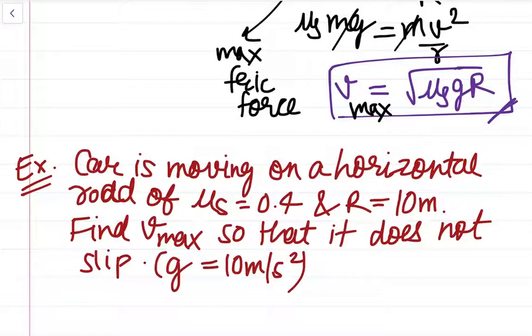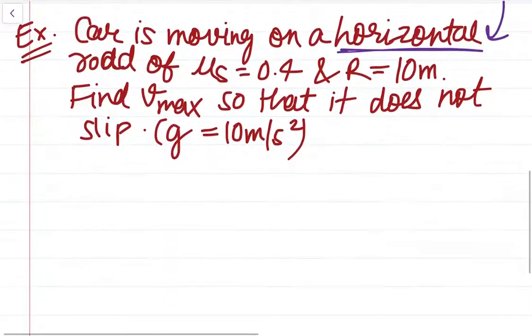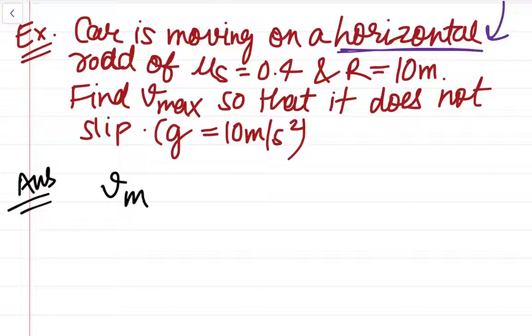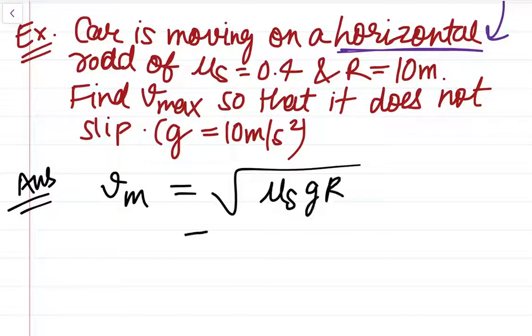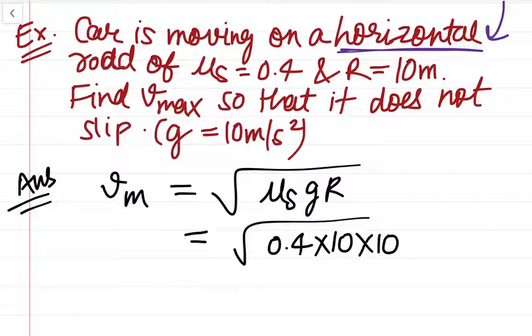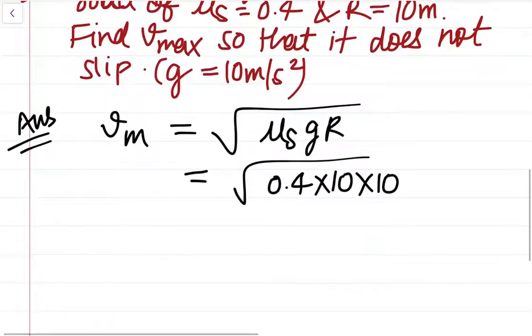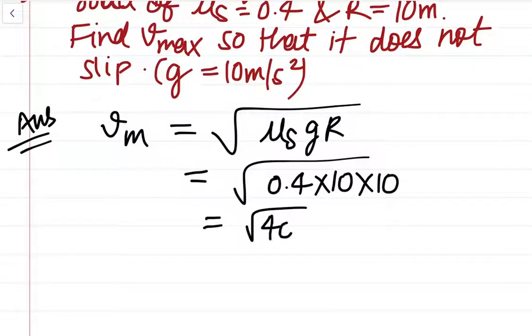So friends, it is written here horizontal road, so we can apply this formula directly. It is a pretty simple question. The answer will be v max is equal to under root mu s g into R. So mu s is equal to 0.4, g is equal to 10, and R is equal to 10 also. So it will be under root 40 meters per second, or 2 root 10 meters per second.